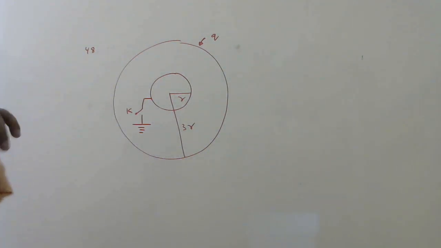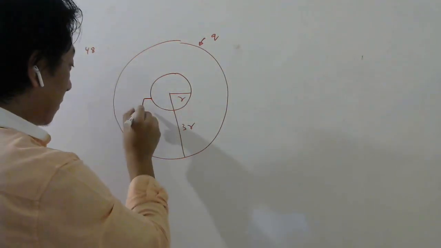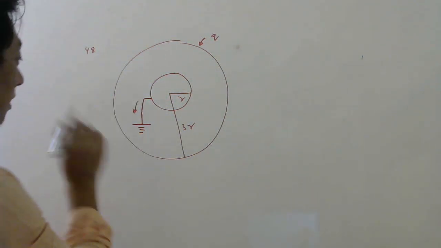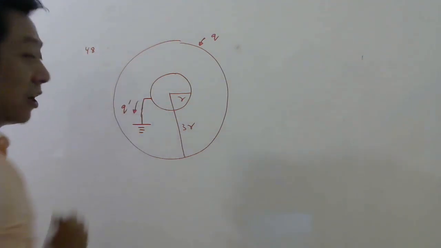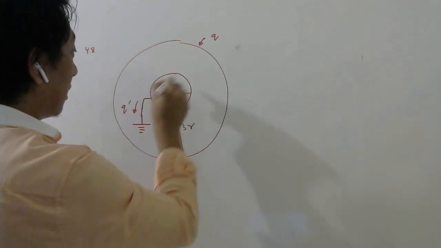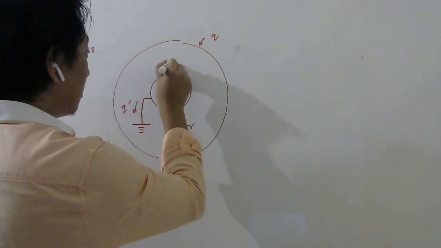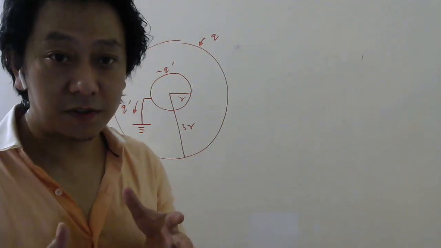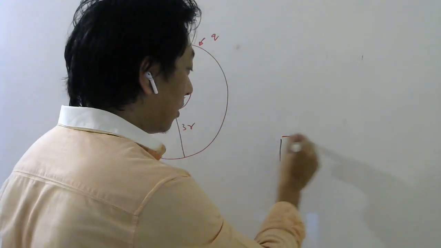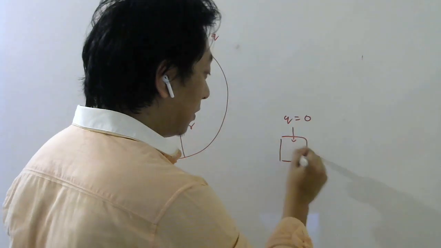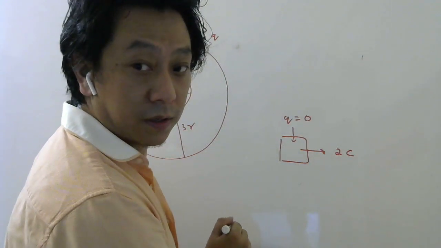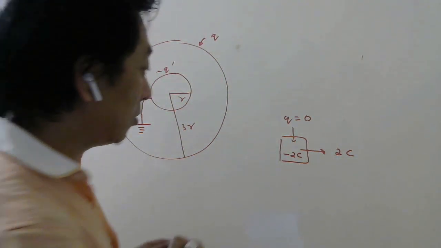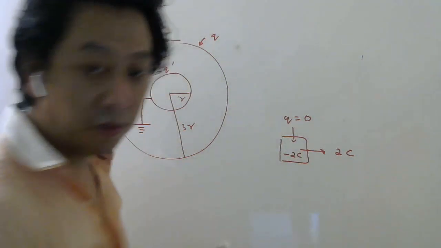The moment you close the key, how much charge will flow to the ground, that we have to find. So let me assume Q dash charge flows to the ground. If Q dash charge flows to the ground, this must have minus Q dash charge. Yes or no, students? Think about why it is like that. If a neutral body which has 0 charge loses 2 coulomb, then it must become minus 2 coulomb, right? Total charge is conserved. So if it loses 2 coulomb, it must now have minus 2 coulomb charge.